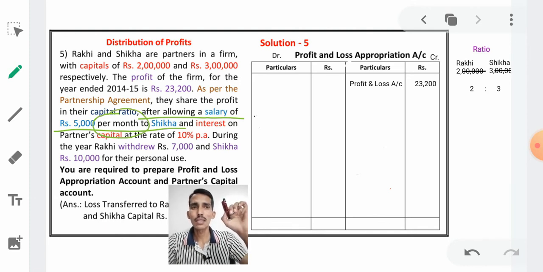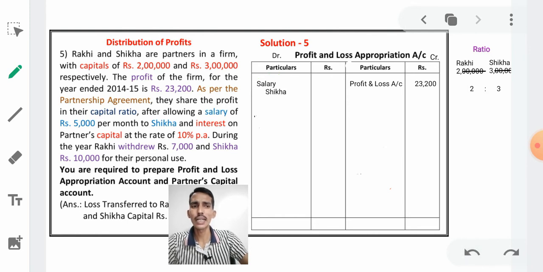5,000 per month. This profit and loss appropriation account we prepare after 1 year, means at the end of the year. She is getting a salary of 5,000 per month. Now we have to take salary. Whom are we giving salary? Salary to Shikha. How much? 5,000 into 12, because we have to calculate the total one year salary.